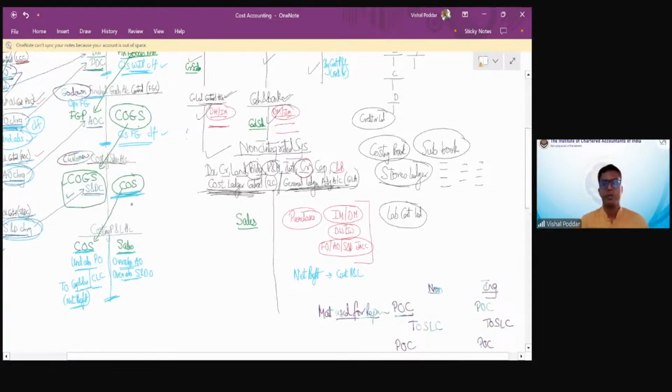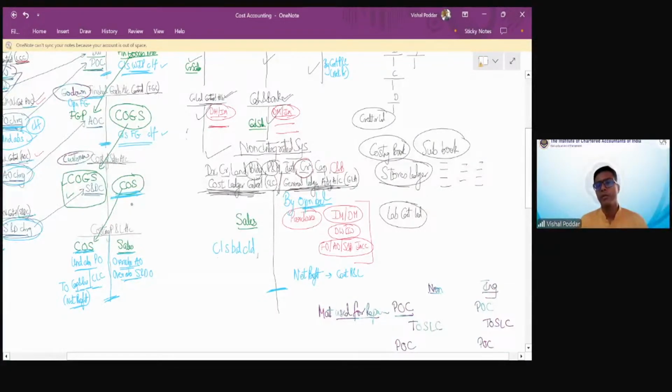Now, this is also having opening balance because it represents assets and liabilities. At the end, you will find out the closing balance. And this will be carried down. So this account will be closed. So since this account represents assets and liabilities, it will have opening and closing balances.